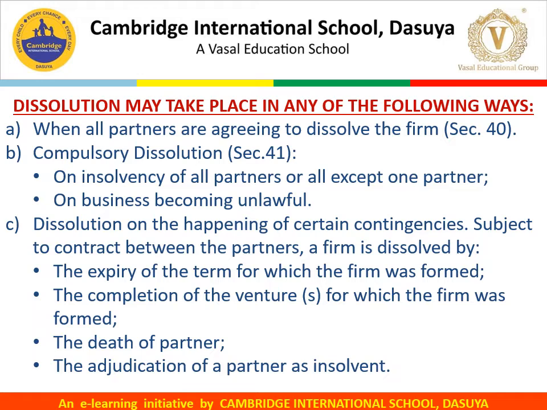Subject to contract between the partners, a firm is dissolved by the expiry of the term for which the firm was formed, the completion of the venture or ventures for which the firm was formed, the death of a partner, or the adjudication of a partner as insolvent.